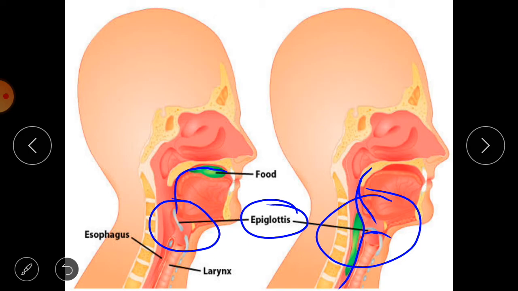So it closes the way of the upper part of the larynx, and because of this epiglottis, the food does not enter into the windpipe.